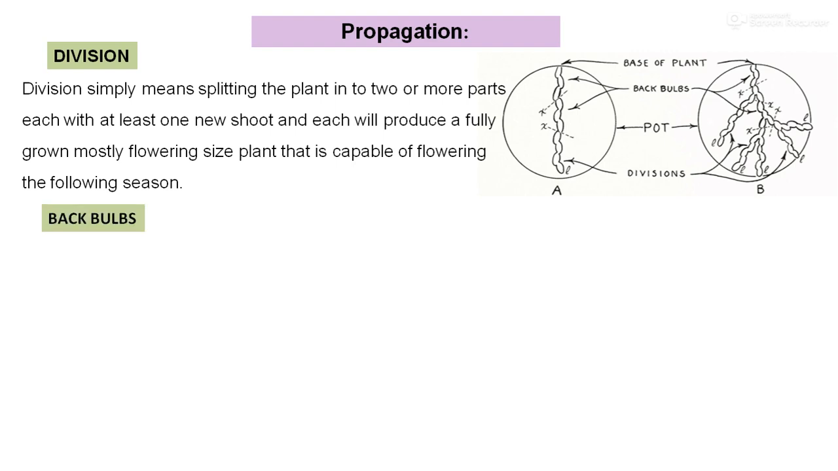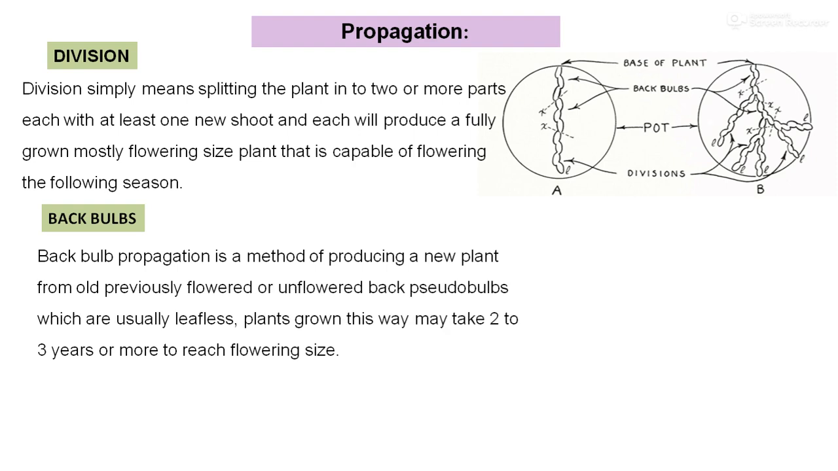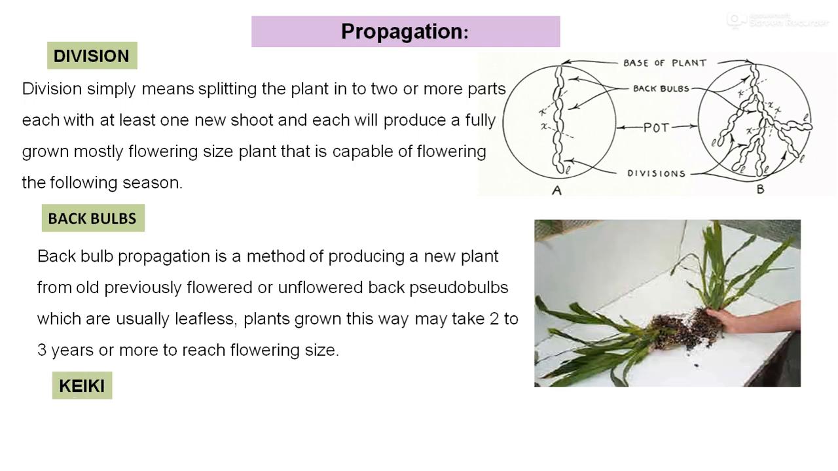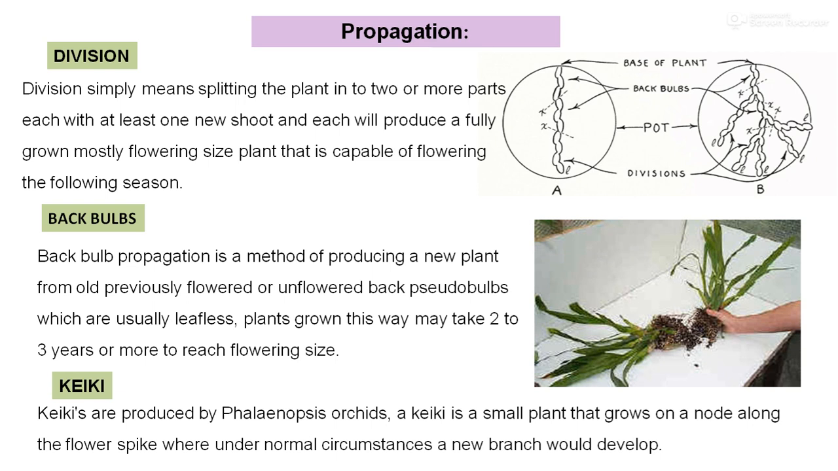Back bulb. Back bulb propagation is a method of producing a new plant from an old, previously flowered or unflowered back pseudobulb, which is usually leafless. Plant growth this way may take 2 to 3 years or more to reach the flowering size. Keiki. Keikis are produced by Phalaenopsis type of orchid. A keiki is a small plant that grows on nodes along the flower spike, where under normal circumstances a new branch would develop.